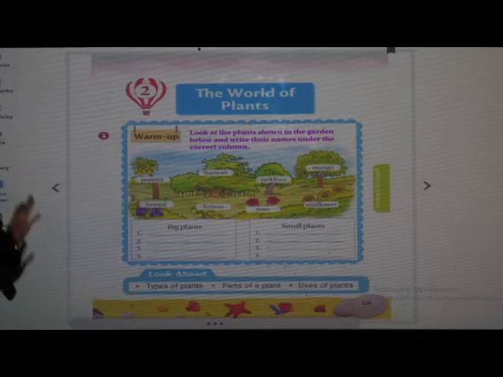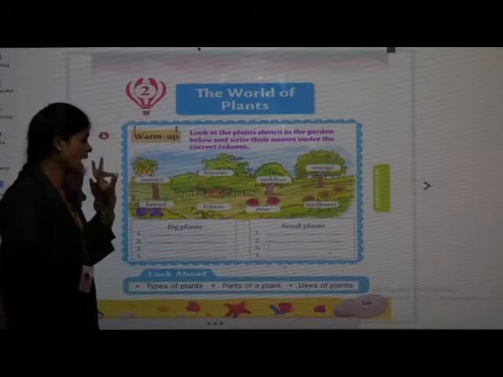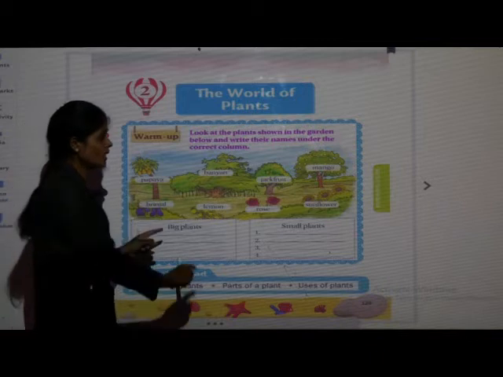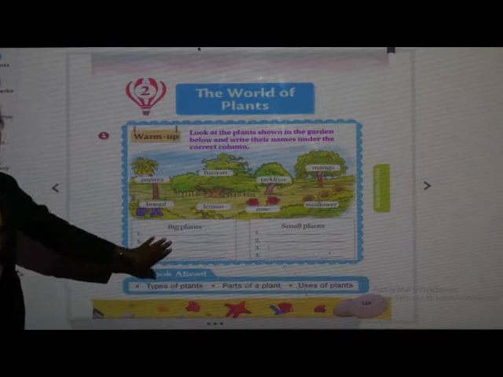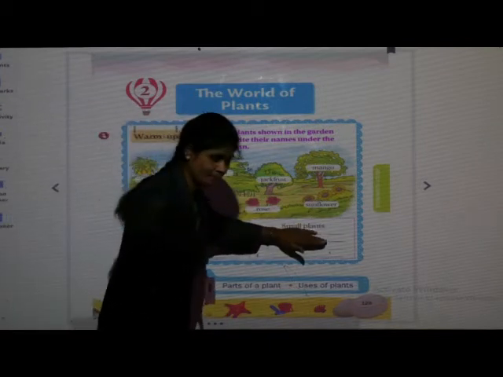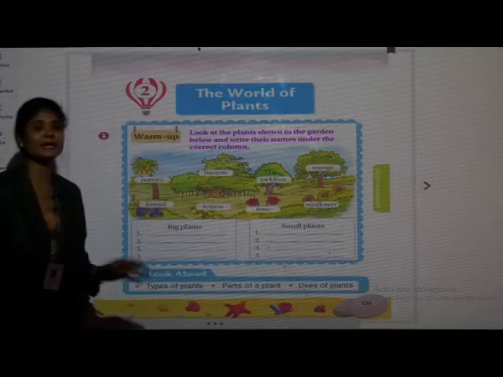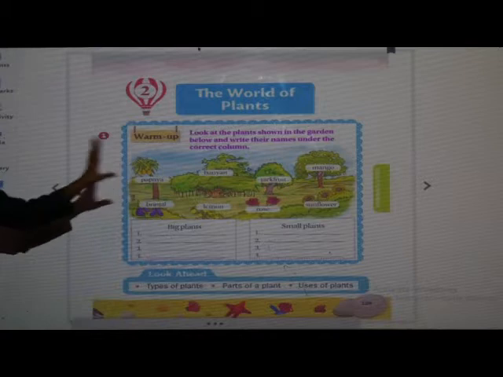What do we have to do? We have to just read out their names and we have to classify those plants in 2 groups. Which 2 groups are given here? Big plants and small plants. In these 2 groups, we have to write the correct names of these plants.